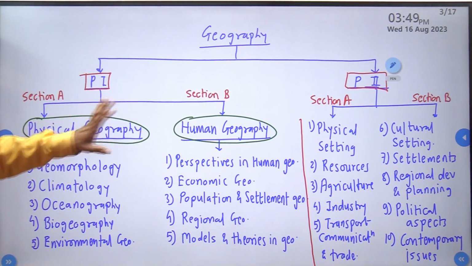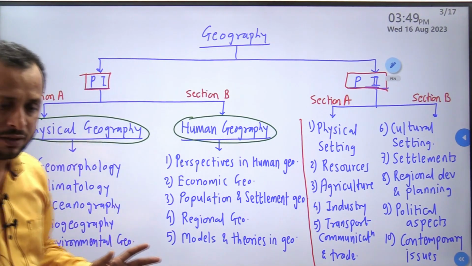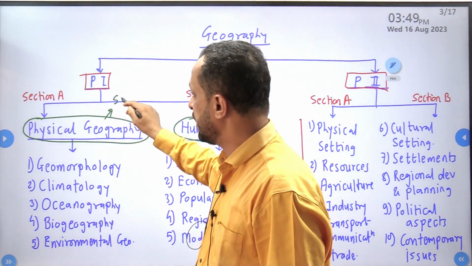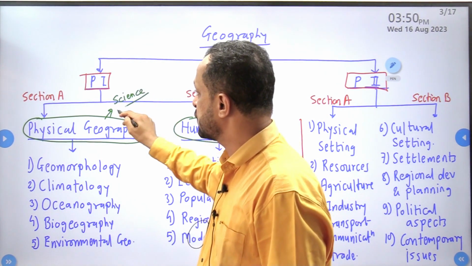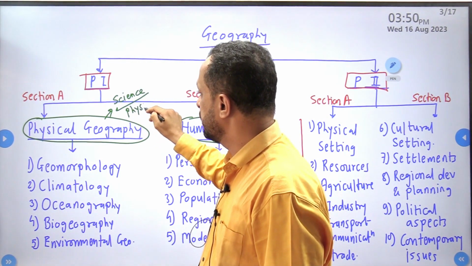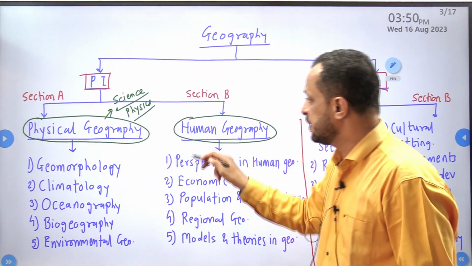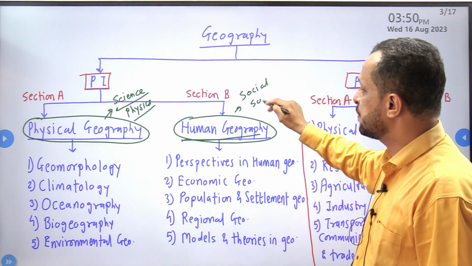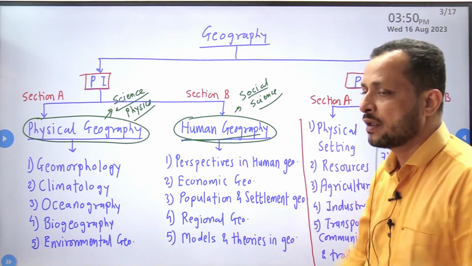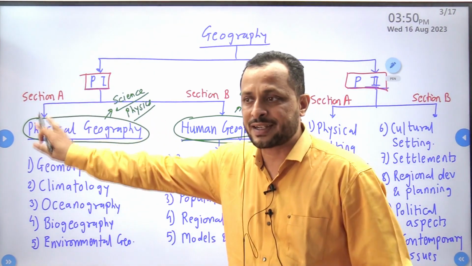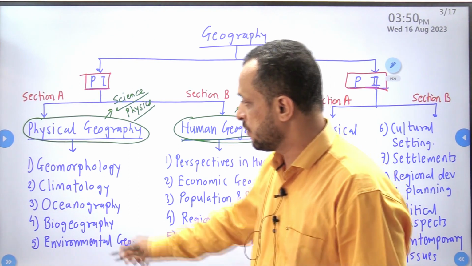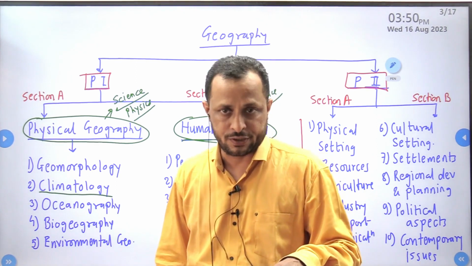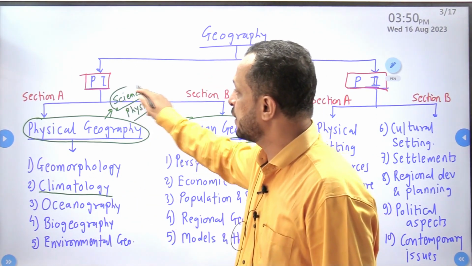The whole paper 1 is basically a highly conceptual part. It is full of concepts. In this paper 1, in physical geography, whatever concepts are there, all those concepts are science based, based on physics. Whereas these human geography concepts are purely social science based concepts. So over here we will come across a technical part. For example, when we study climatology, we need to understand the relationship between pressure and temperature. So that becomes a purely scientific section.